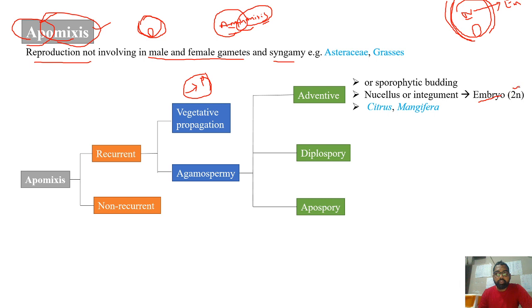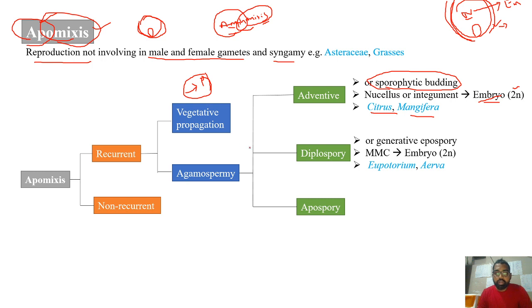So diploid embryo will be developed from nucellus, or integument is also diploid only. This also may develop into embryo. So nucellus or integument develops into embryo, diploid embryo, in the case of adventive agamospermy. This is also called sporophytic budding because nucellus and integument both are sporophytic tissue only. So directly from that embryo development is. This you can see in the case of citrus and mangifera.